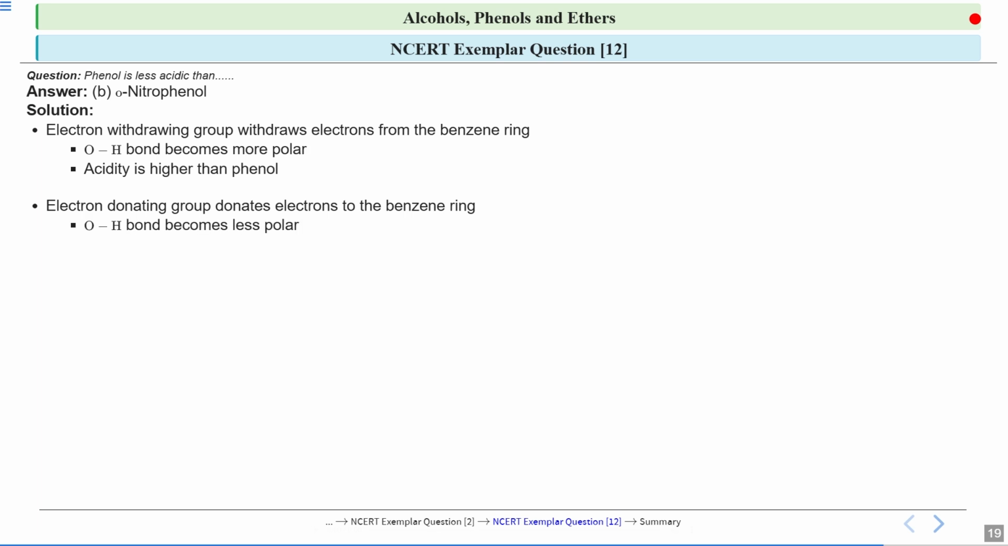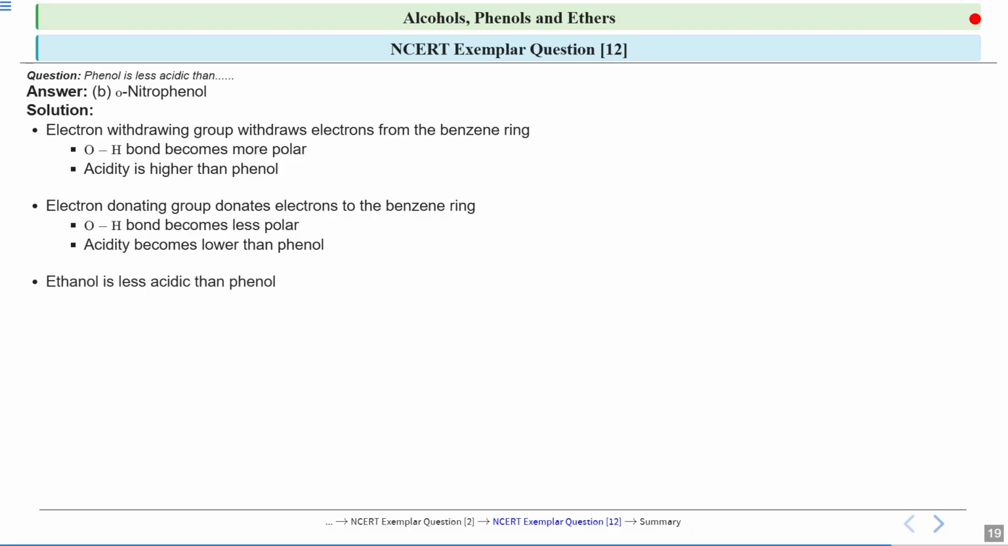So when oxygen is already rich in this case, it will not feel like taking the shared pair of electrons from the hydrogen. Because if it has sufficient electrons, it will not take. So in this case, the oxygen hydrogen bond is less polar. If it is less polar, it will not donate its H plus easily. So the acidity becomes lower than phenol.